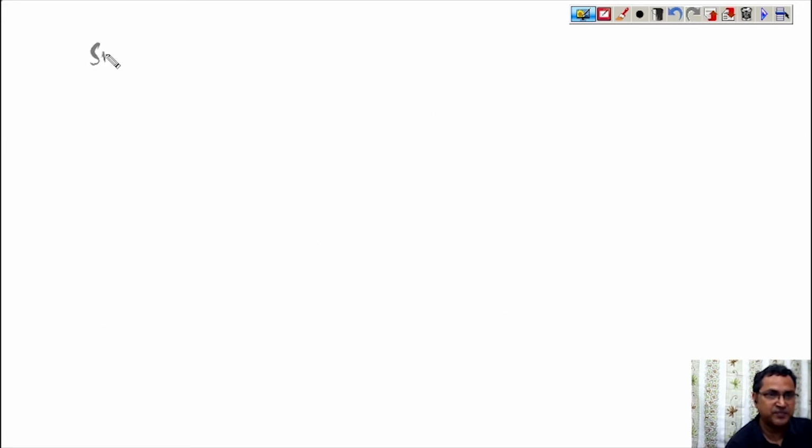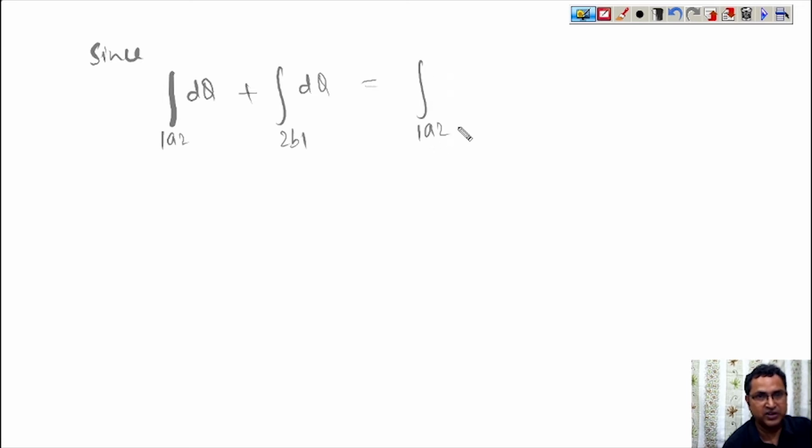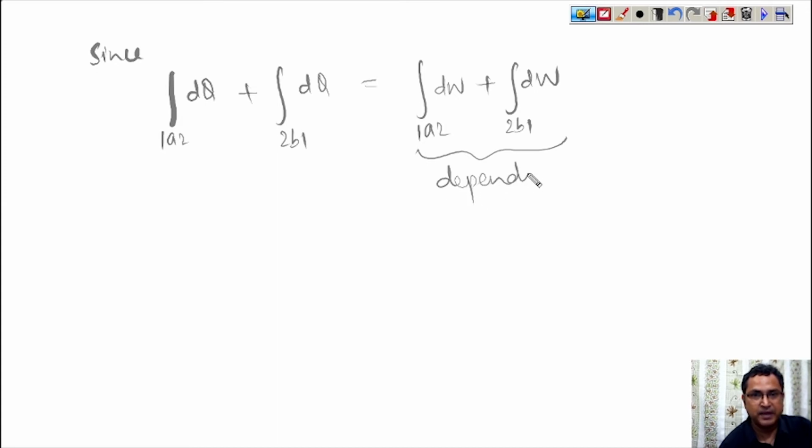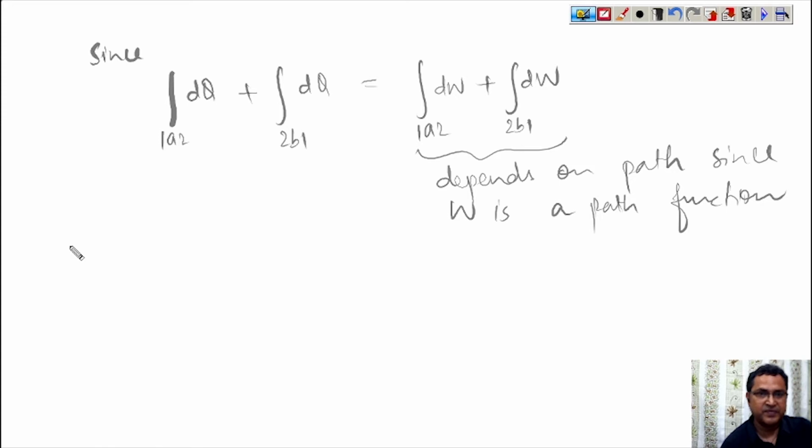And since 1A2 dQ plus 2B1 dQ is equal to 1A2 dW plus 2B1 dW, and this entire thing depends on path since W is a path function, the left hand side will also depend on path.